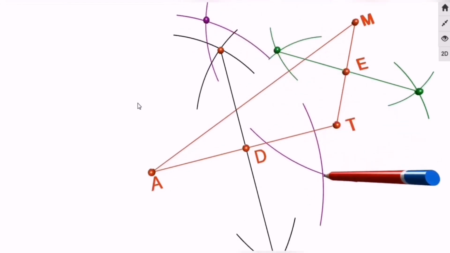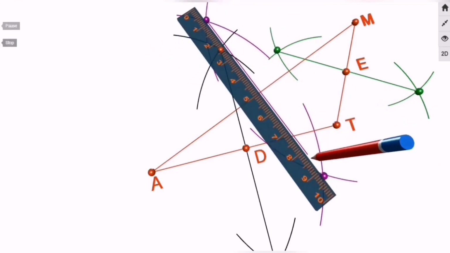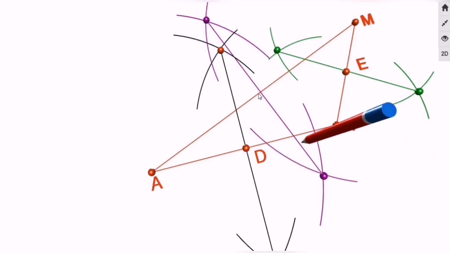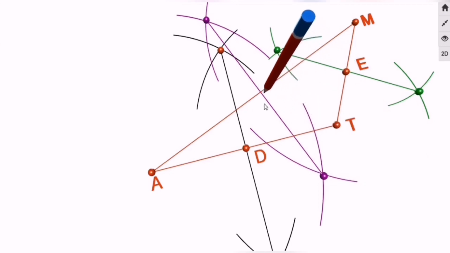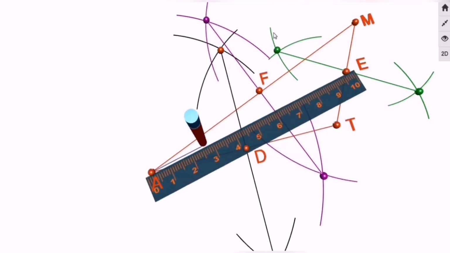And once the intersection points are located, join them together, and that purple line will locate the midpoint for the side AM, and this point over here is nothing but the midpoint of side AM, right? And name it as point F. And now only the last thing is remaining.